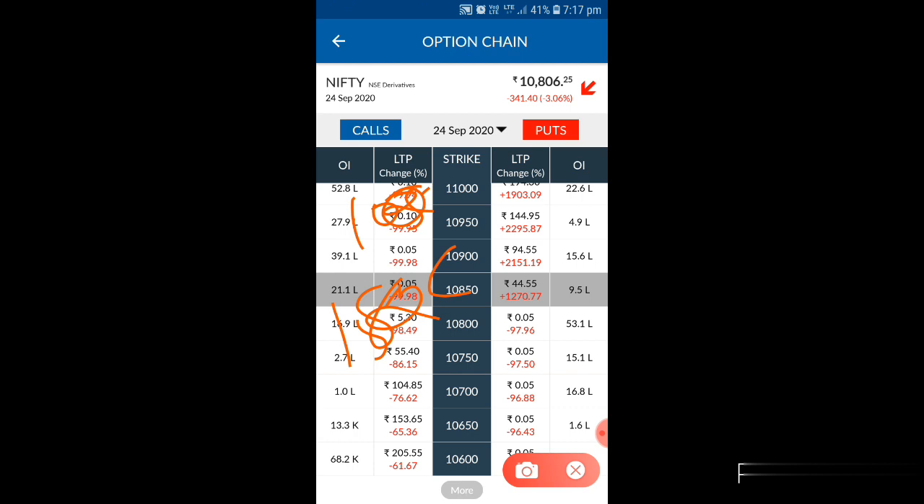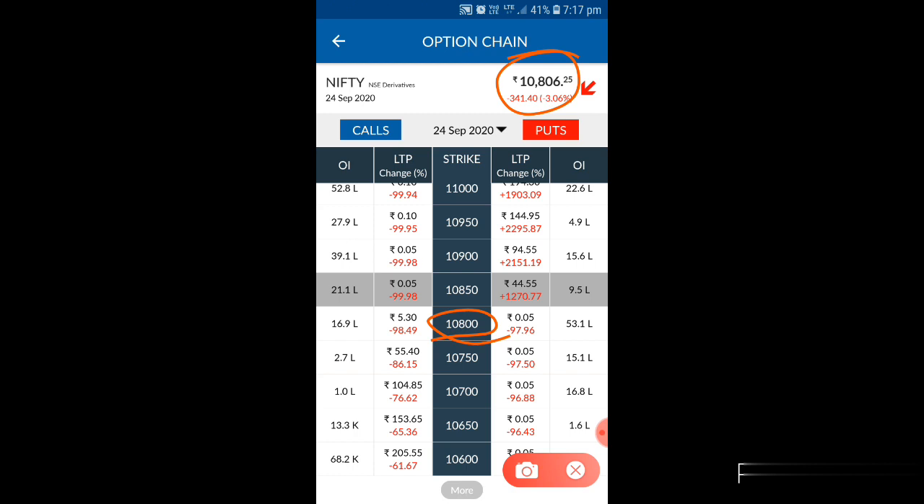So if things are moving in your direction also, you won't be getting profit. So whenever you are going for any trade, the first thing is that you have to identify the strike rate. Once you identify the strike rate, just mark it here. So this is the strike price and where you are going to trade.